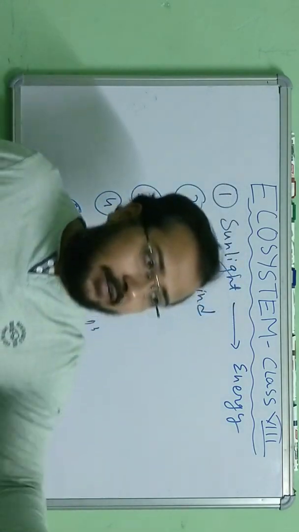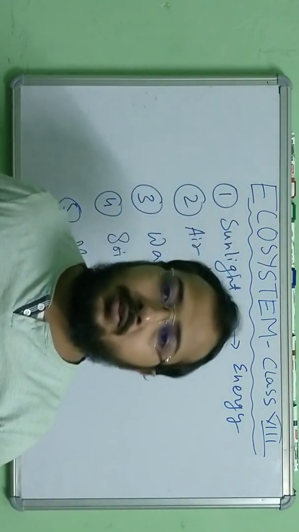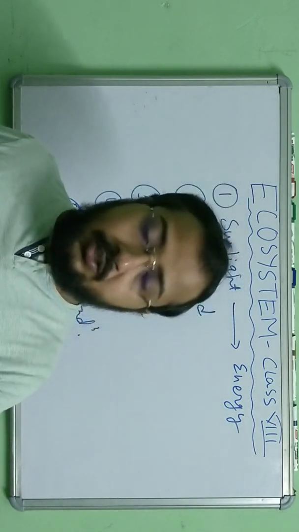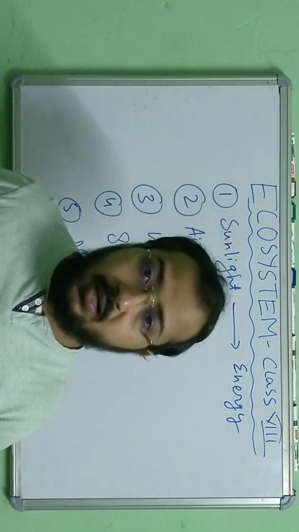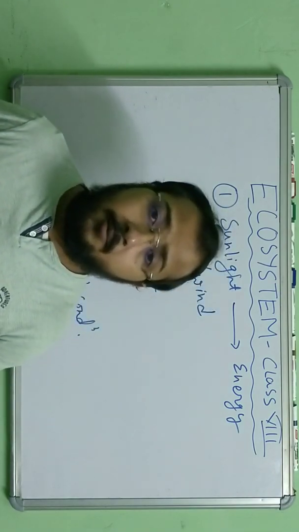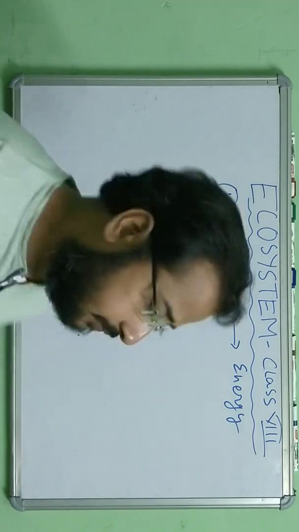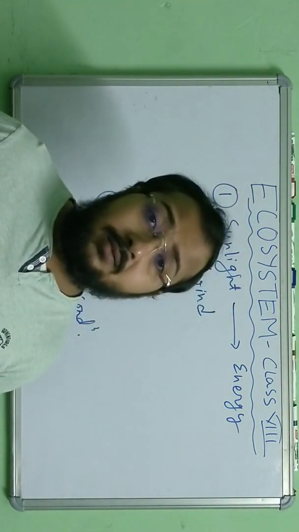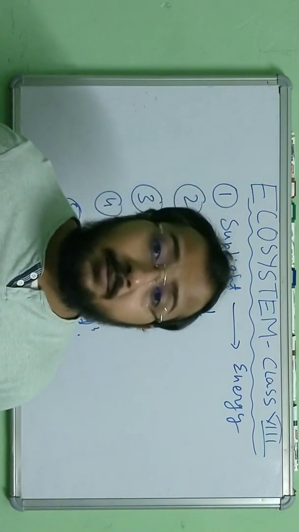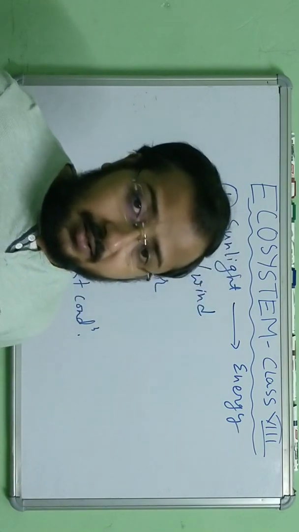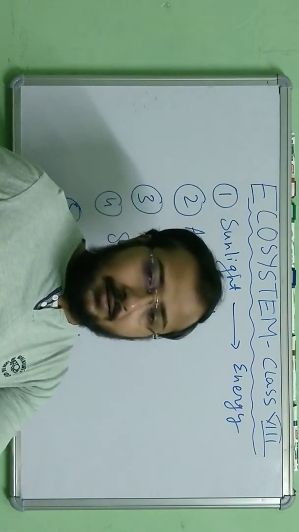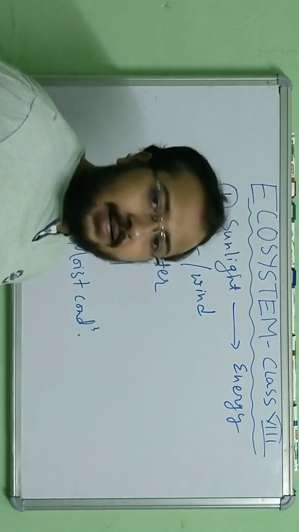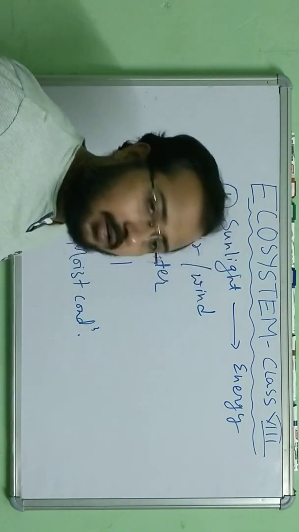Apart from that, solar energy is also useful for us. It leads to changing temperature of the world. High temperature and low temperature are both important for us. And a very common thing we have been studying in the book is that we get vitamin D from the sun. Though there are some other technicalities, I'm not getting into that. So we can see that solar energy is important for survival.